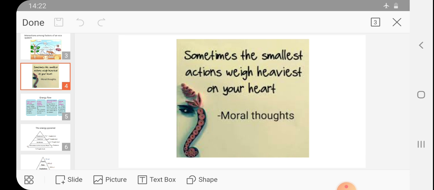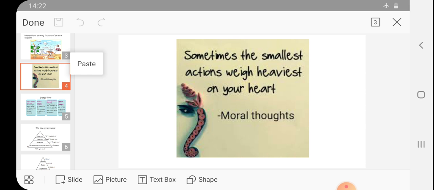Okay, do you remember something like that? Maybe. So these actions, though they are small, create a footprint on our life. So every action, whatever we are performing, we should be careful about it because it may have its effect. So we will always try to have a positive effect so that we can be a successful person. Okay.